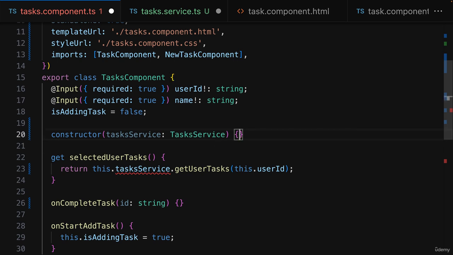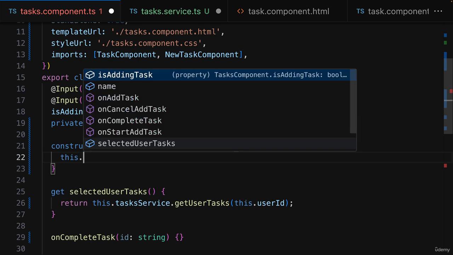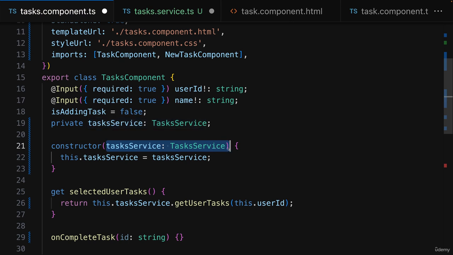Now, of course, to make this tasks service available in the rest of the class, we have to store it in a property. Therefore, we can either bring back our private tasksService property, which is of type TasksService, and then set it in the constructor body like this, so that we store the received argument in this tasksService property.